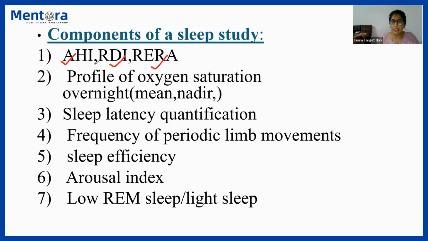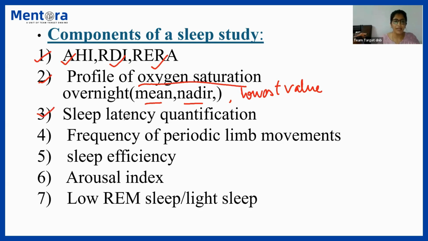We have already discussed in detail what AHI, RDI and RERA are, and the number of these events would be mentioned in the sleep study report. That is point number 1. Second, they will mention the profile of oxygen saturation: the mean value, the nadir value, the lowest value and the highest value. So what has been the profile of oxygen saturation?